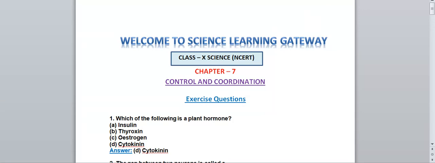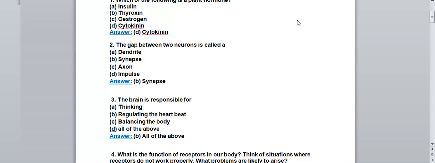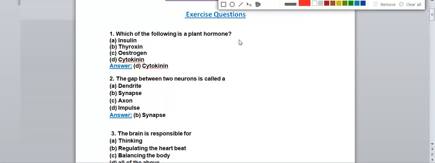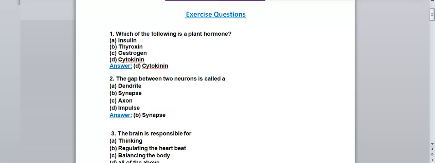Now let's start with our discussion. First of all, we'll discuss the exercise question answers of chapter number 7 control and coordination. Explanation of the chapter I have already uploaded. You can check that in the playlist of class 10 science. Okay. Now the first question what we have, choose the correct answer. These are MCQ question answers. Generally in your board exam these questions are asked and you can score good marks. If you know the MCQs, then you can score good marks in your exam.